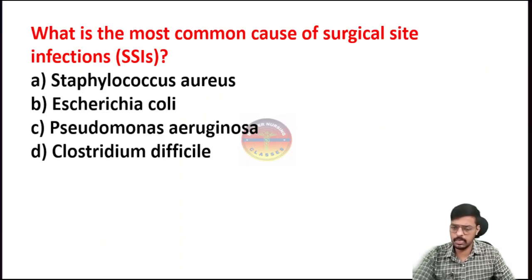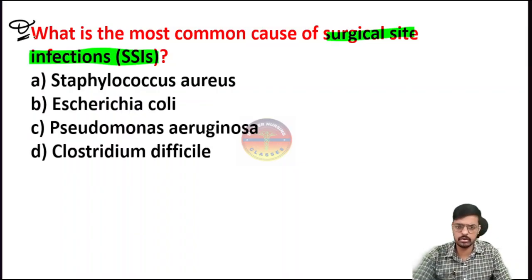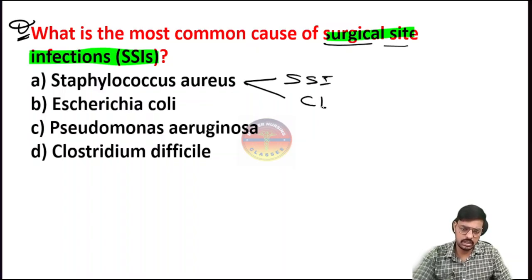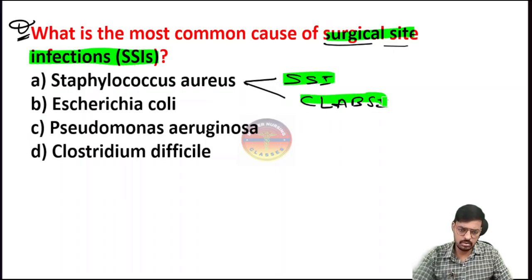Okay, so here is the next question. What is the most common cause of surgical site infection? In yesterday's class we already discussed a question, but that question was different. There also I told the most common cause of surgical site infection. I am repeating here because it is very important. Staphylococcus aureus is the most common cause of surgical site infection and central line associated bloodstream infection. SSI and CLABSI are very important.